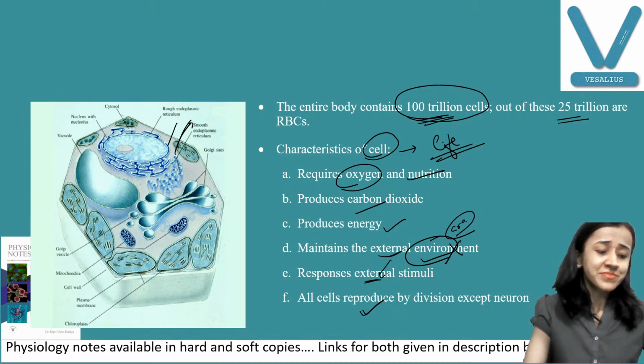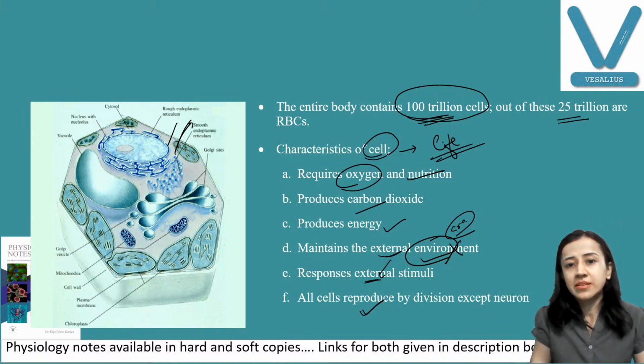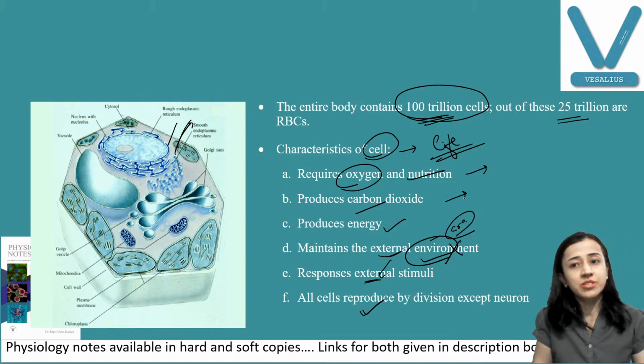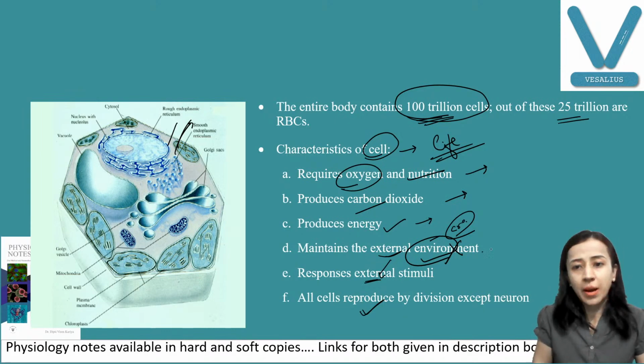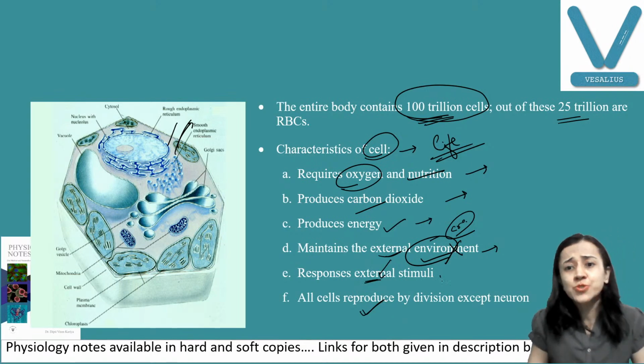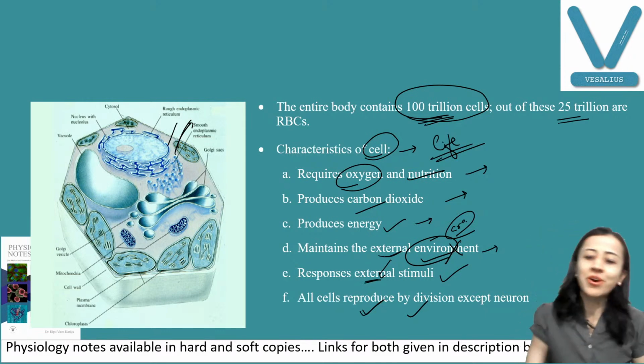Let us revise all the characteristics. Number one, the cell requires nutrients and oxygen, produces carbon dioxide, produces energy, maintains the external environment, gives response to external stimuli, and reproduction. So try to remember all the characteristics.